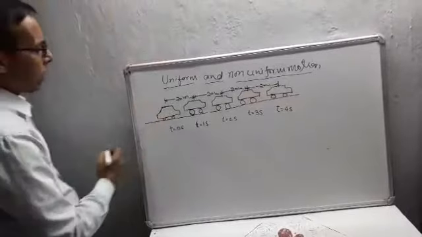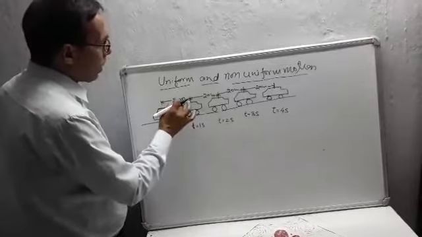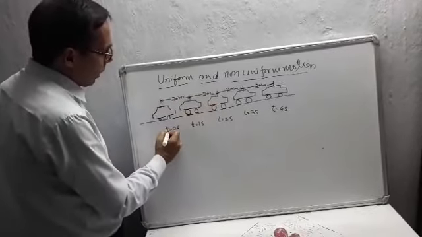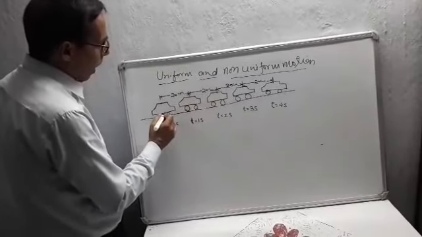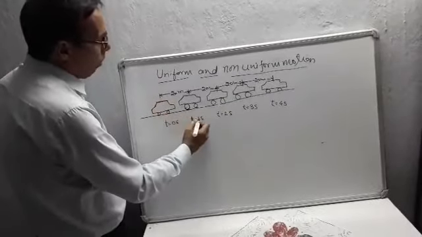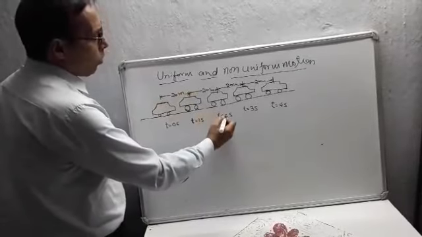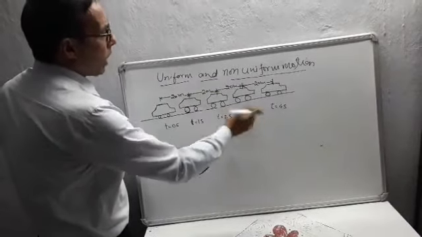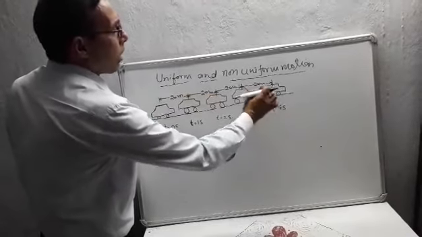So see in this figure, in each second the car travels 20 meter. Because initially the car is at rest, at 0 second the distance travelled by the car is 0 meter. At the end of 1 second the car travels 20 meter. At the end of 2 seconds, 40 meter. At the end of 3 seconds, 60 meter. And at the end of 4 seconds, 80 meter.